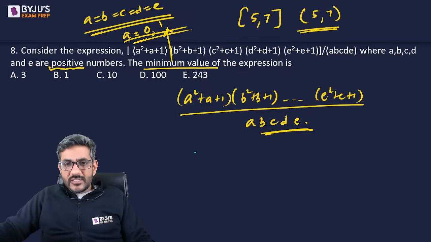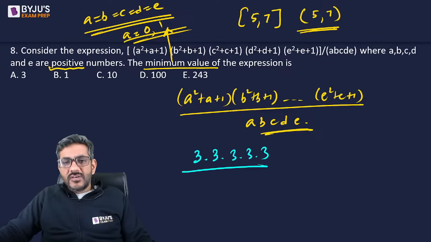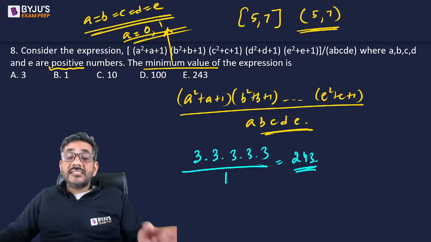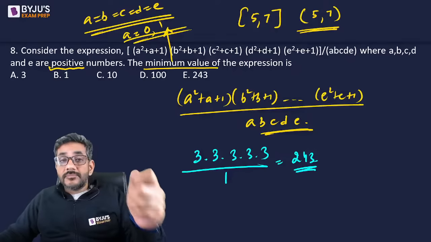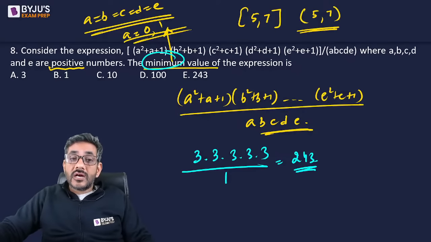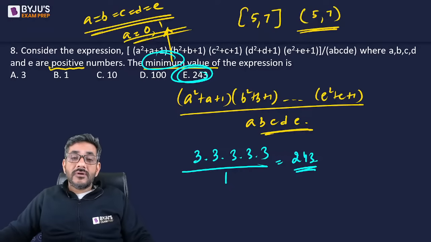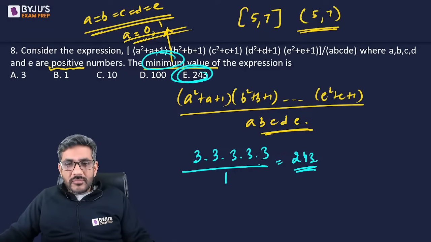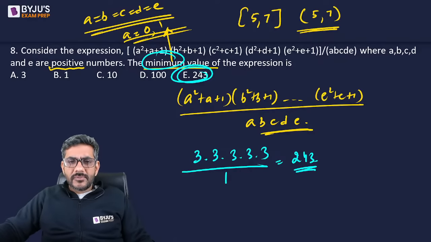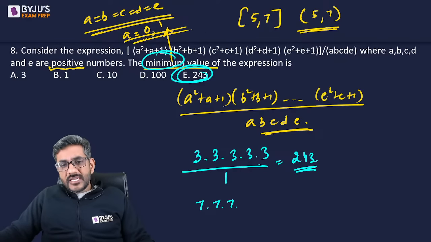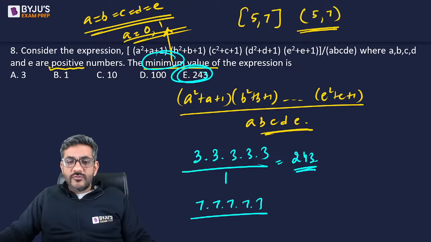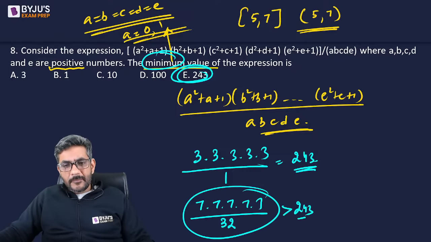1 plus 1 plus 1 is equal to 3, and then again 3, then again 3, then again 3, and then again 3, and नीचे 1 1 1 1 1 will be equal to 1. This gives me 243. Let's try with 2 as well, because अब यहां पे सबसे बड़ा doubt आपको ये आ जाएगा. Minimum पूछ रहा है and 243 is largest among them. What if some other value can be found? Just try 2 square plus 2 plus 1, 2 square 4 plus 2 6 plus 1 7. If all of them are 7 7 7 7 7 and नीचे you have 2 2 2 2 2, that is 32, it is definitely greater than 243, right?